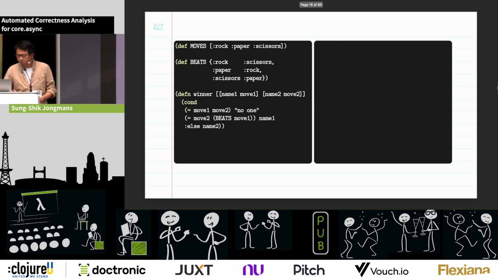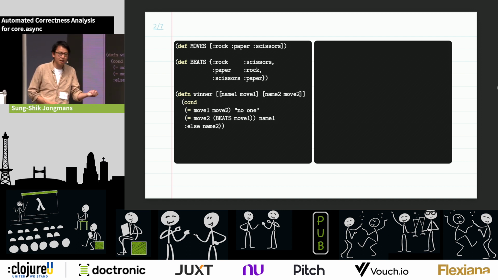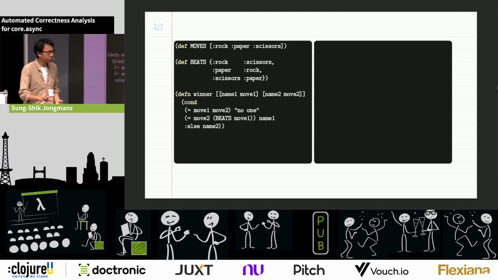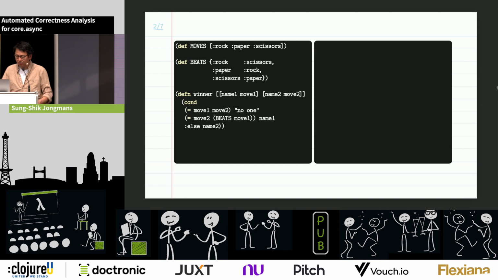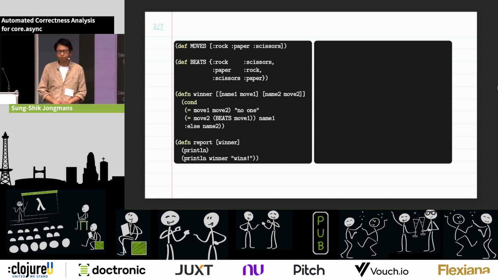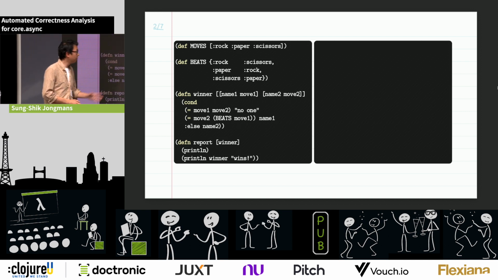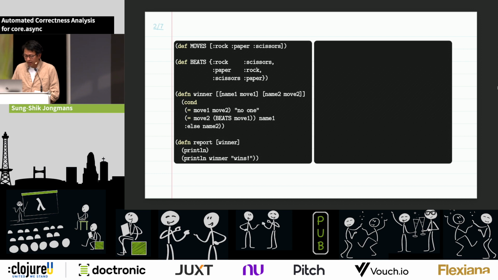And then we also have a function that takes 2 arguments, 2 pairs essentially, consisting of the name of the player and the move that the player has played. And then this function computes which is the winner, right? Doesn't matter so much. You can look at it, but the details don't matter here. And then we also have a simple report function to print who is the winner, all right? So this is all the raw computations that we need to do for rock, paper, scissors, all right?